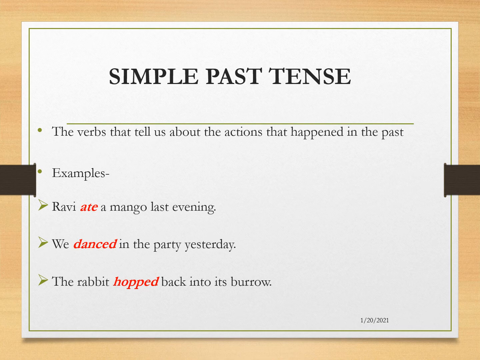We danced in the party yesterday. The action has already taken place before, that is yesterday. They have already danced. The rabbit hopped back into its burrow. Here again the action has already happened. We get to know by the verb hopped.